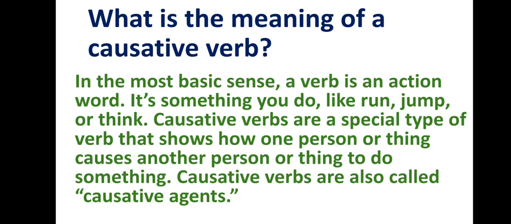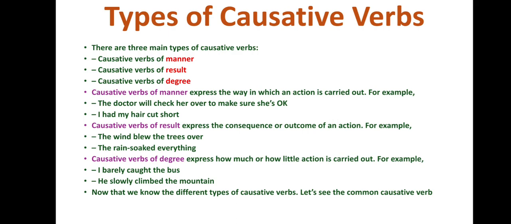This is the very simple definition: something is done to the subject. The subject is not doing, the subject is static, but someone is doing something for the subject. That is called a causative verb, right? Now we are going to see how. There are three types of causative verbs: causative verbs of manner, causative verbs of result, and causative verbs of degree.